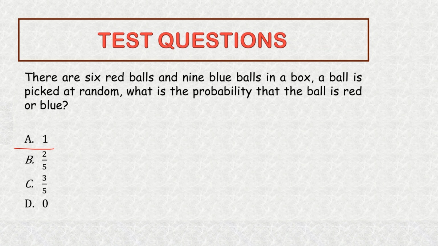Now, how do we get that? We are asked to find the probability that the ball is either red or blue. Now, we are certain we will get a red or blue ball because the box contains both red and blue balls. So the probability that the ball is red or blue is 1.